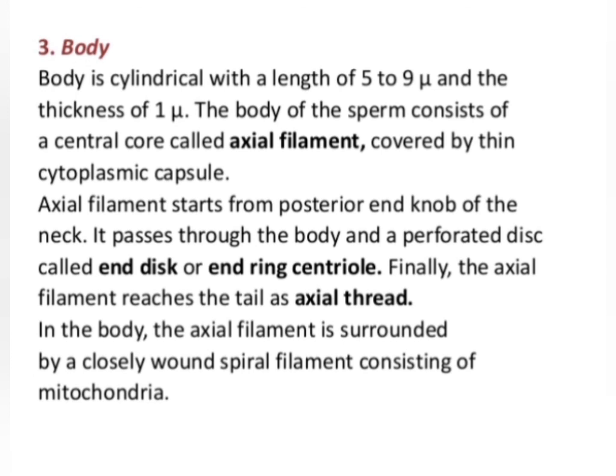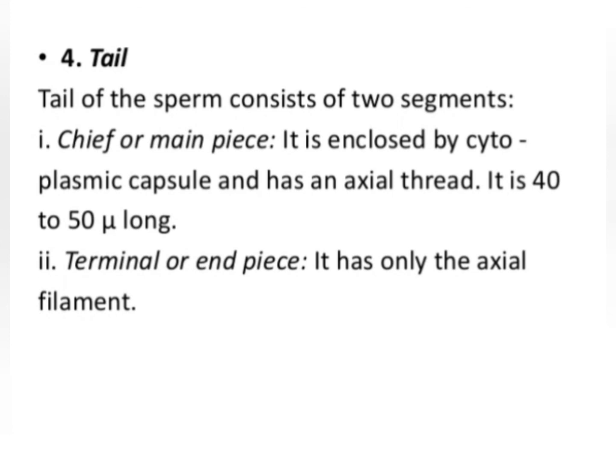The axial filament starts from the posterior end knob of the neck, passes through the body and the perforated disc, which is called the end disc or end ring centriole, and finally reaches the tail as an axial thread. In the body, the axial filament is surrounded by a closely wound spiral filament which consists of mitochondria.